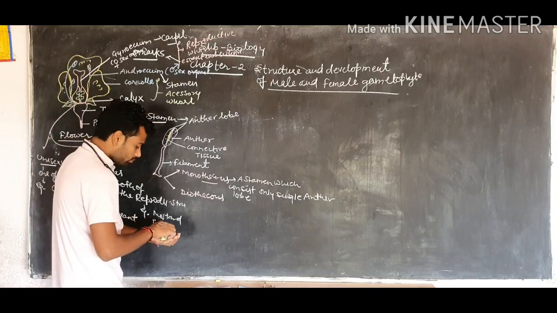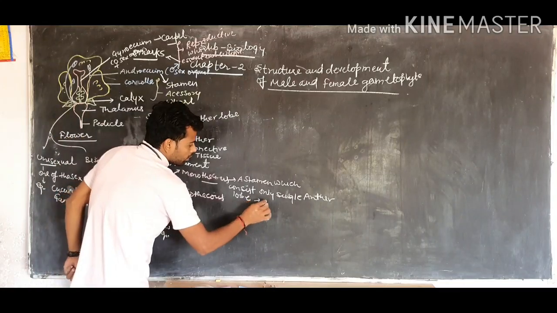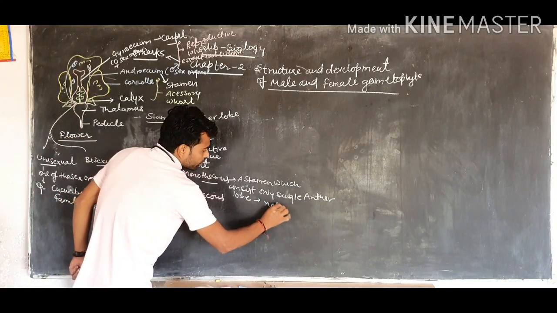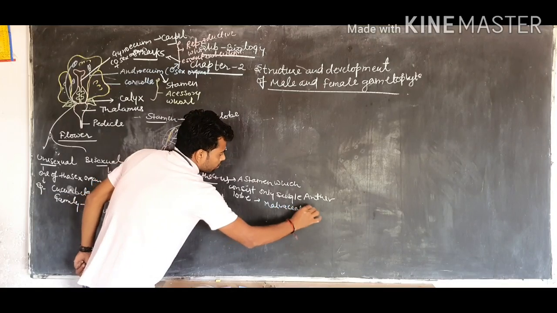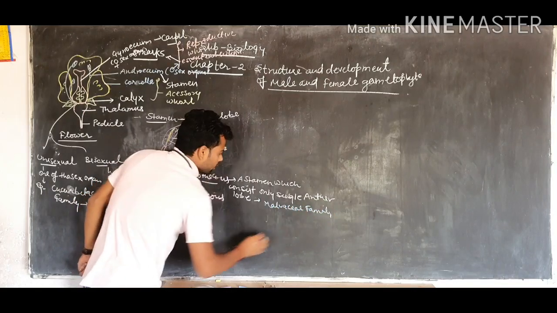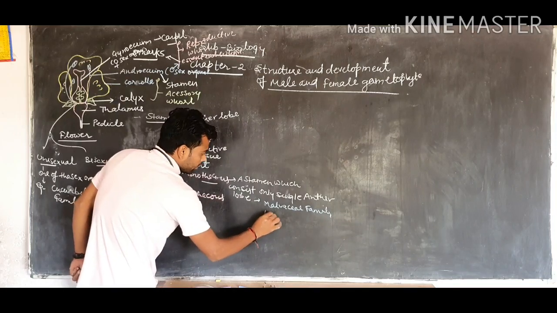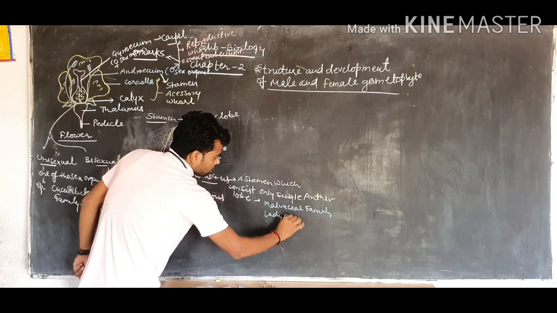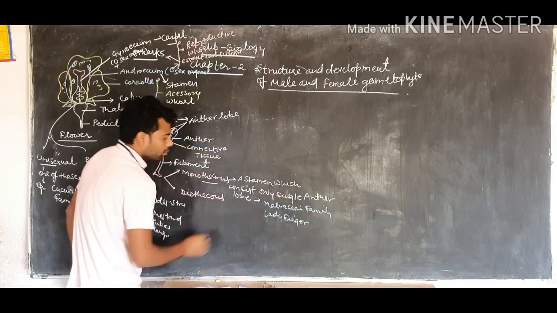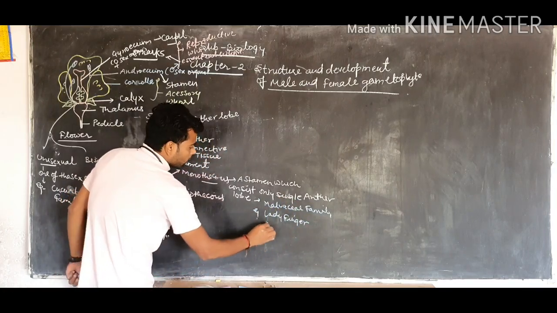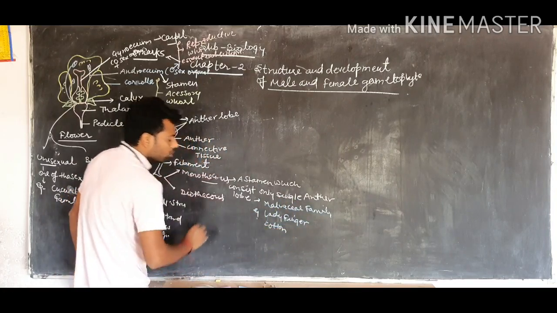For example, the members of the Malvaceae family, like ladyfinger and cotton plant.